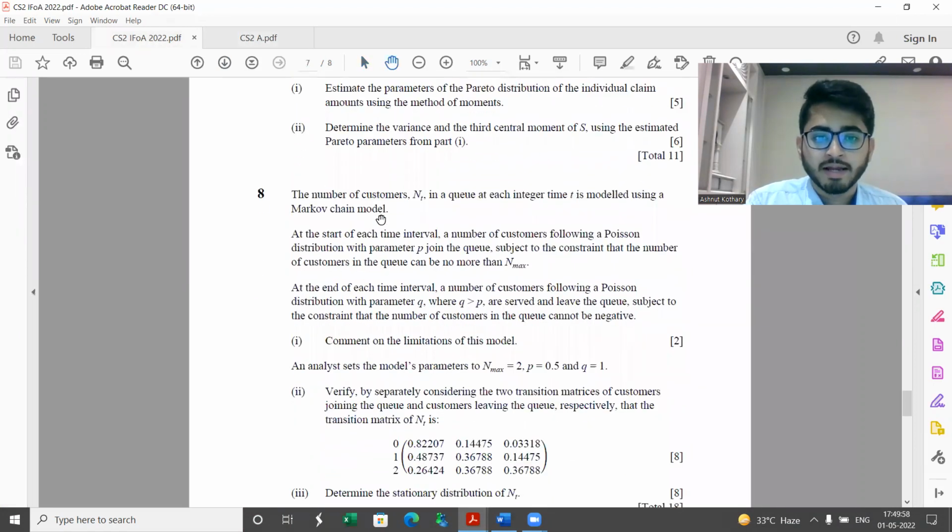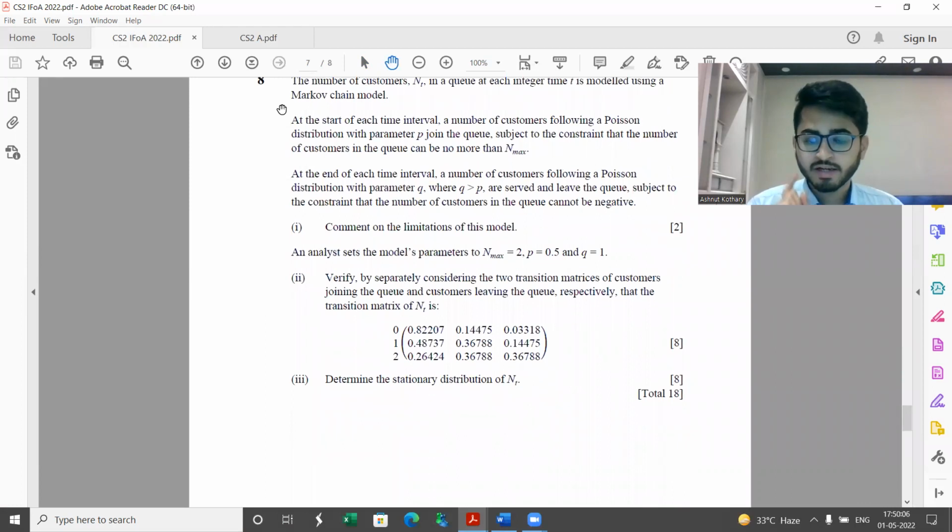Then question number 8. Again, part 1 is comments. Part 2 is something which, as I mentioned, has been shared separately in a video. And for part 3, keep one important thing in mind. It is of 8 marks: determine the stationary distribution of Nt, 8 marks. So you just cannot use R programming to get the answers. For cross-checking, you could do that, but you are expected to get the equations.